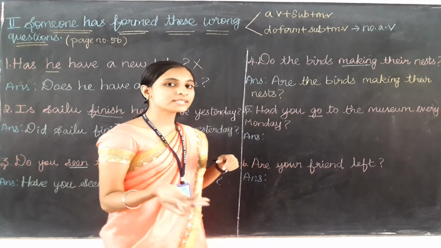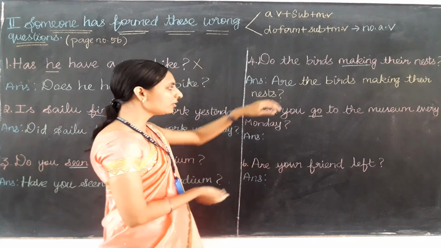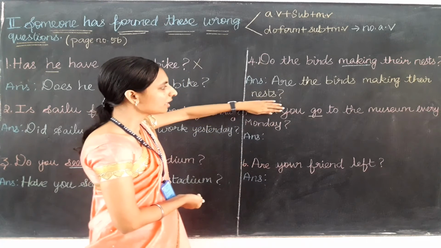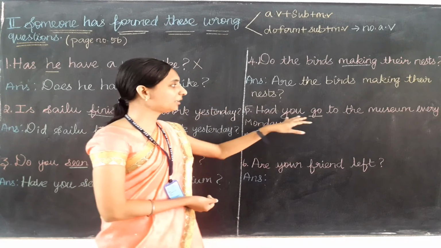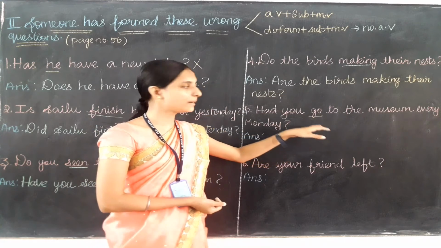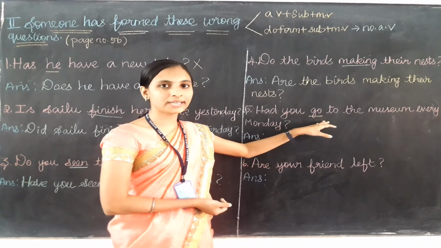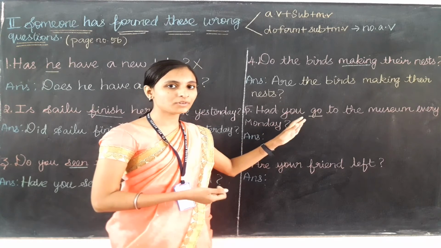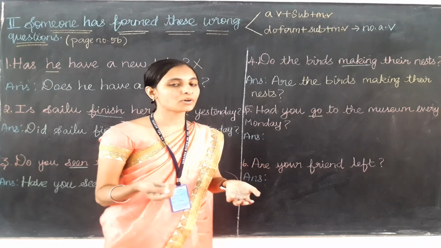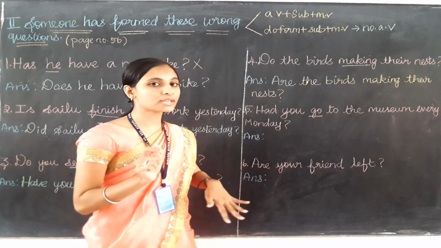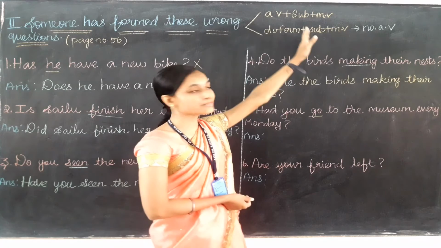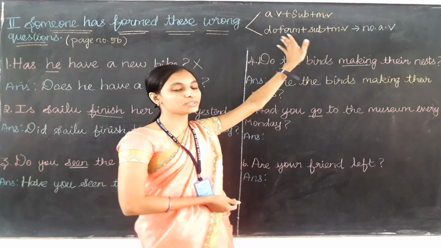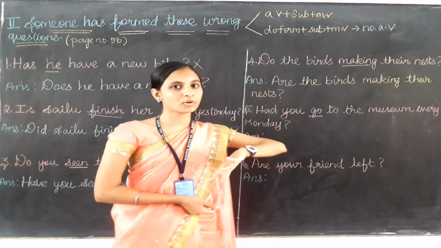Then what is the correct one? You can check now. Leave this first word. Now read out. You go to the museum every day. Here, can you find any auxiliary verb before the main verb? No, there is no auxiliary verb. If there is no auxiliary verb in a sentence, which rule do we need to use? First one or second? Yes, the second rule, that is we need to use the do form verb only.